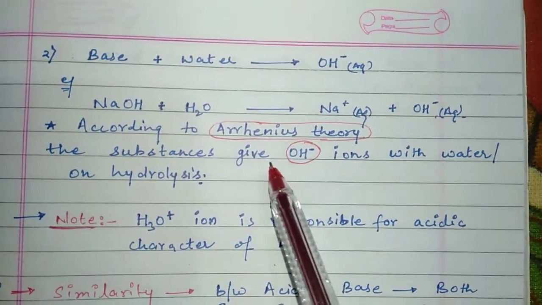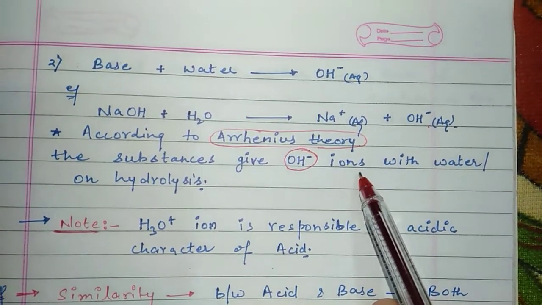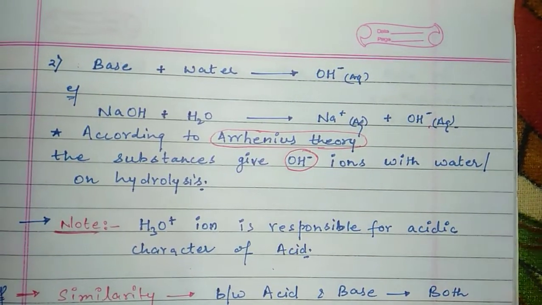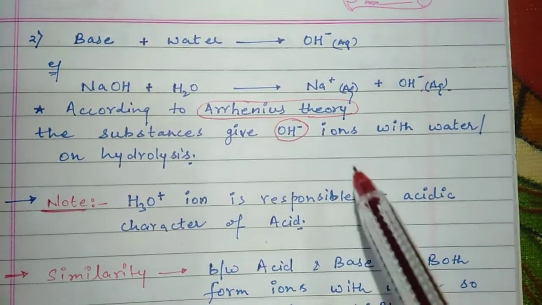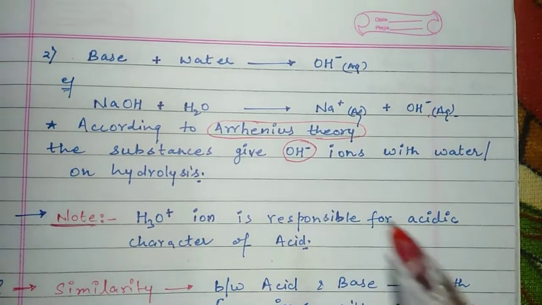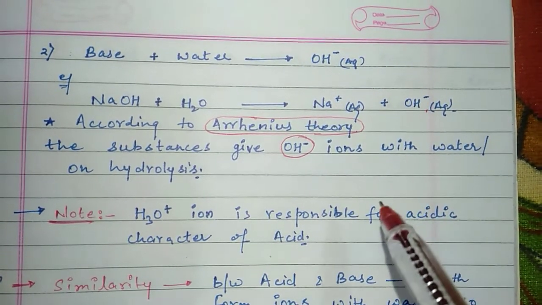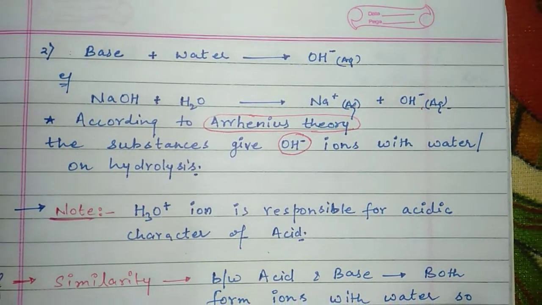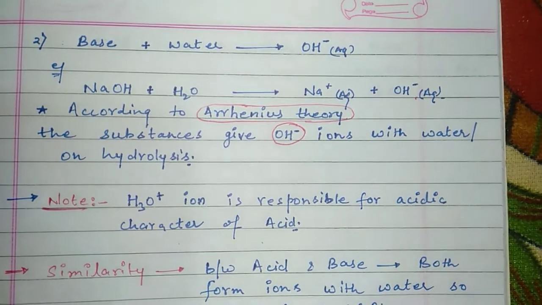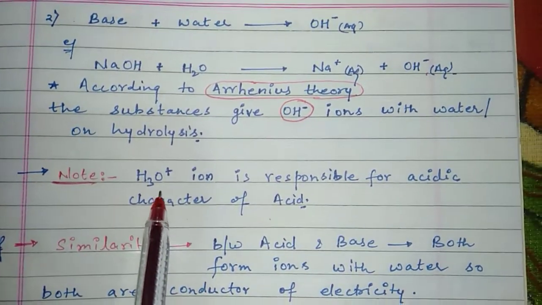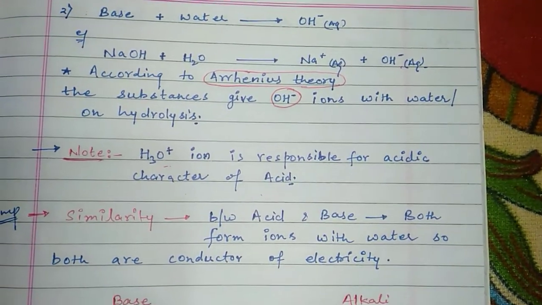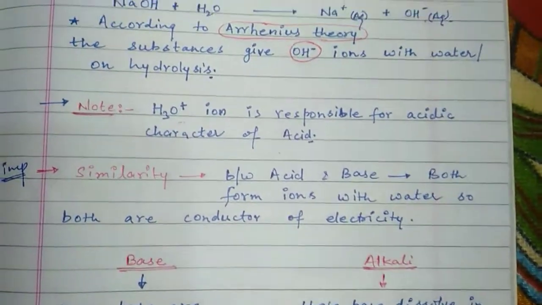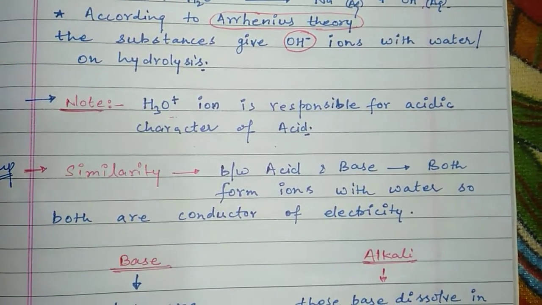So what does the theory of Arrhenius say here? The substances that give OH minus ion with water, or on hydrolysis, those substances are the bases. This is the definition of base, so you should write this when it comes in the exam. Clear? Now we need to talk about the hydronium ion. I have told you it is responsible for the acidic character of an acid.